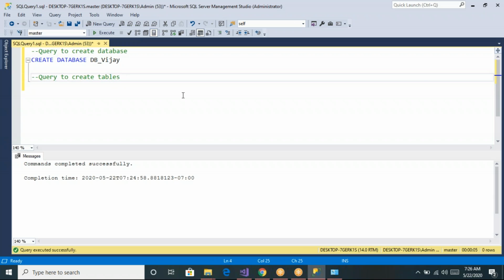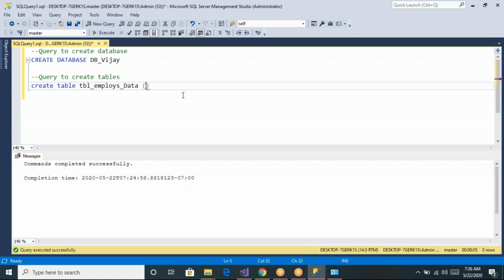Okay, now let us see how we can create a table. So let us say I want to store some employee information, some employee data. Let us start with create table, and give some table name. Let us say table_employees_data, whatever name you want to give. After that, open braces, close braces.